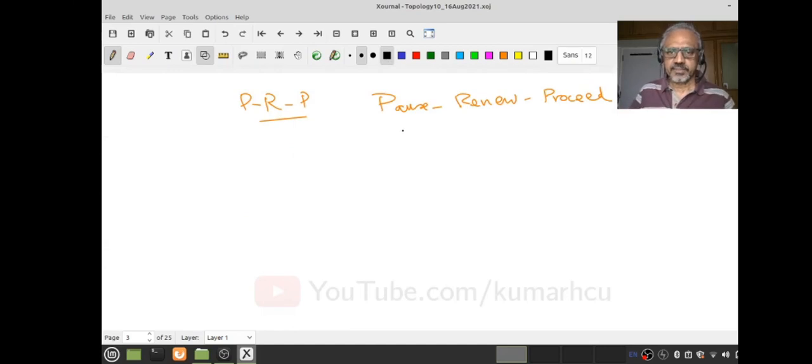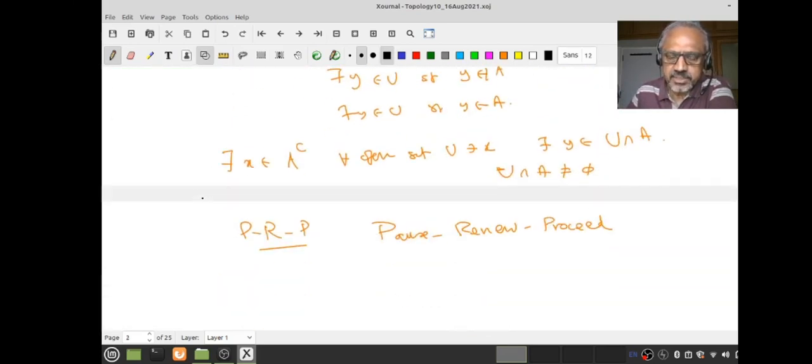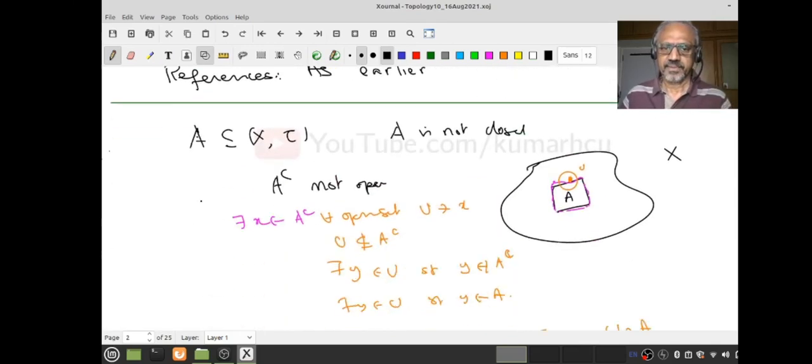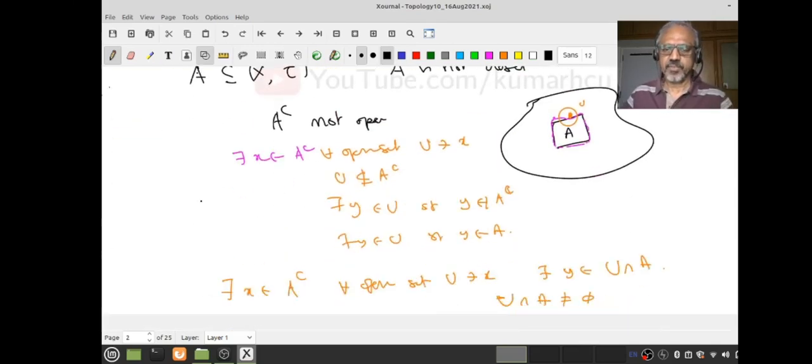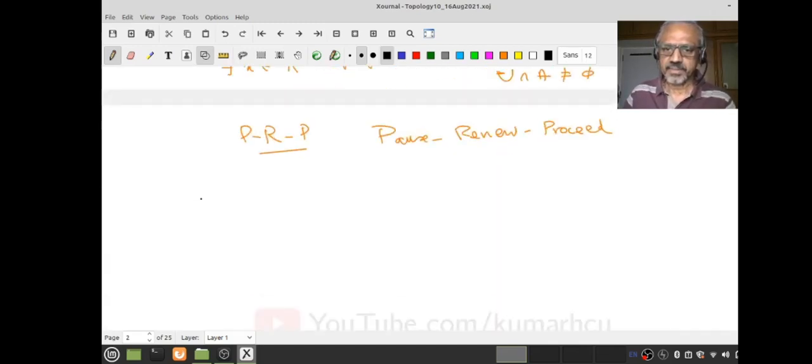As I said, these points are very important. This gives us an idea of the points x which exhibit this behavior. What kind of behavior? Whatever open set U containing x you give me, U will always intersect A. Such a point is missing in A, right? Because it is in A complement, that means it's not in A.